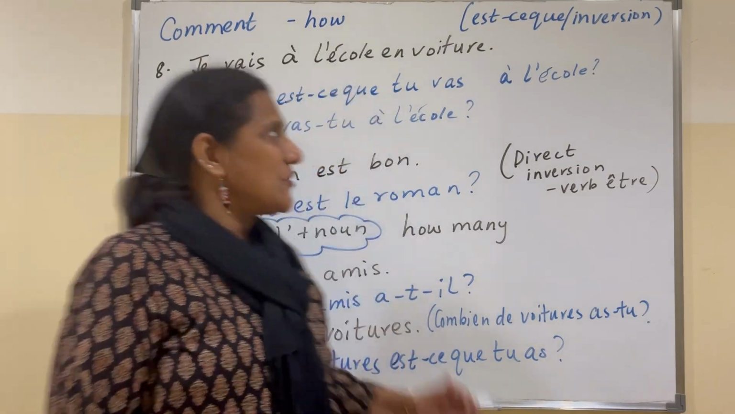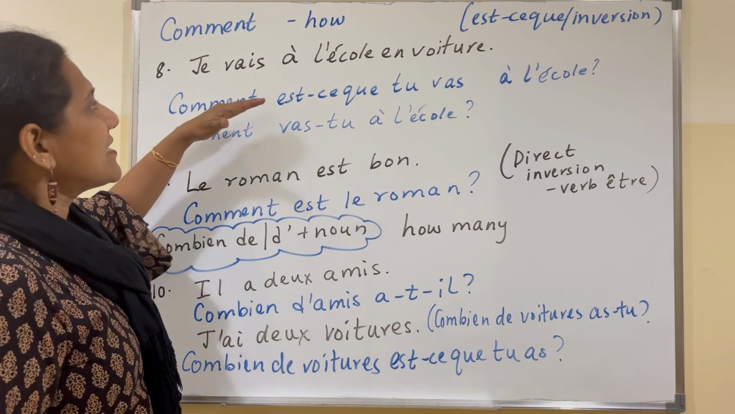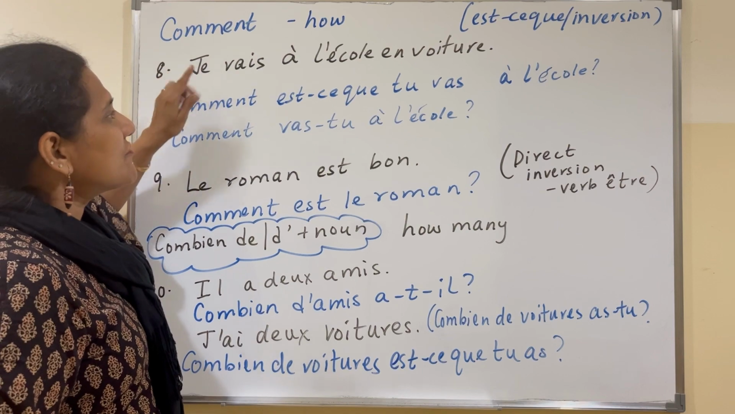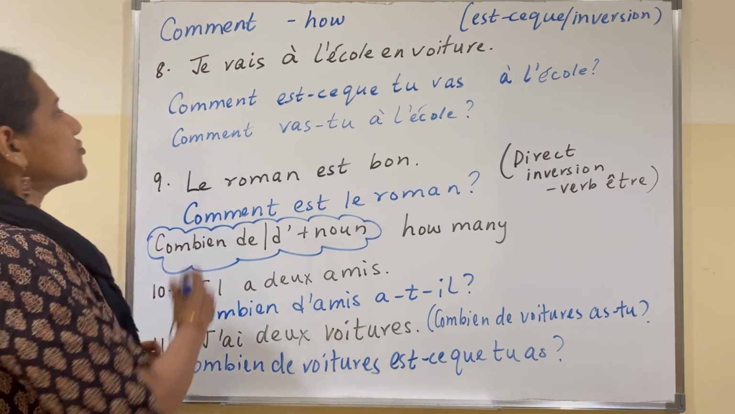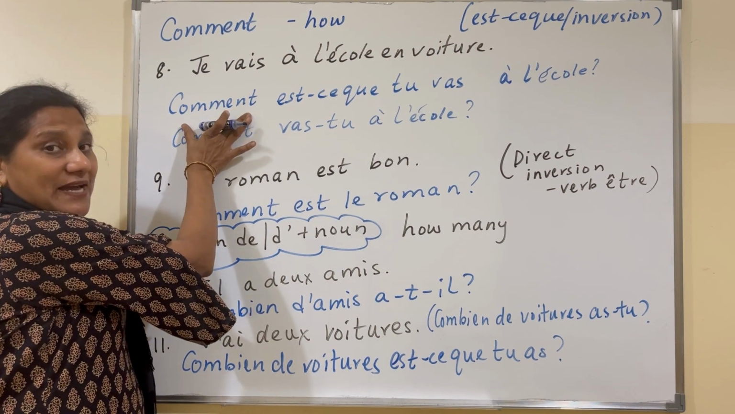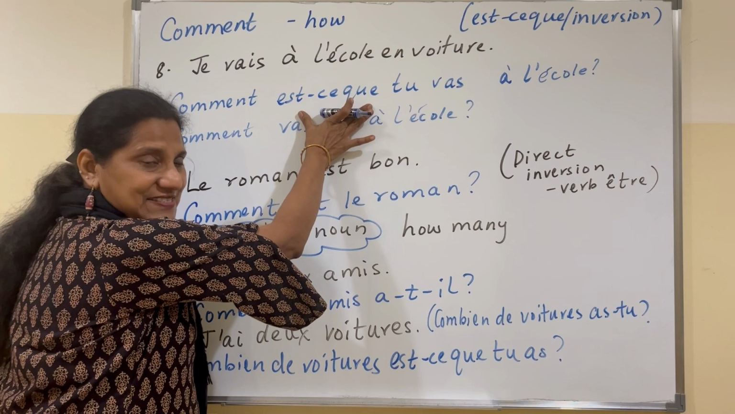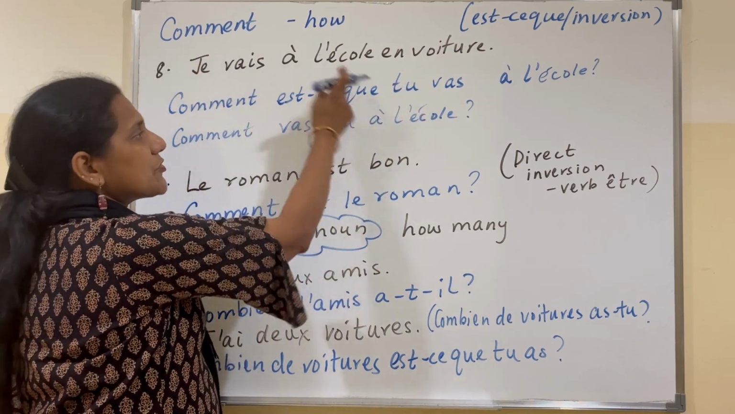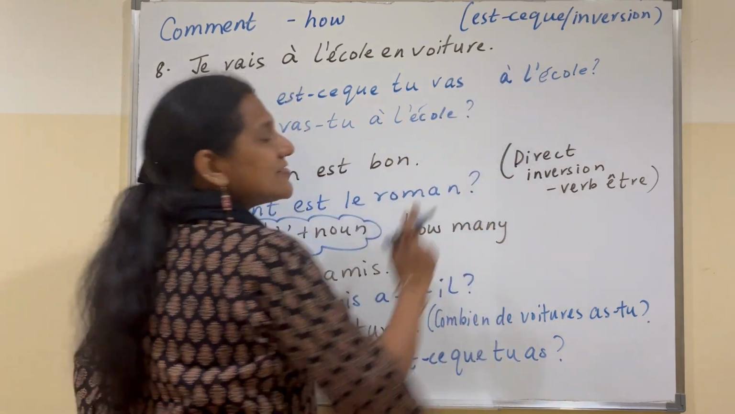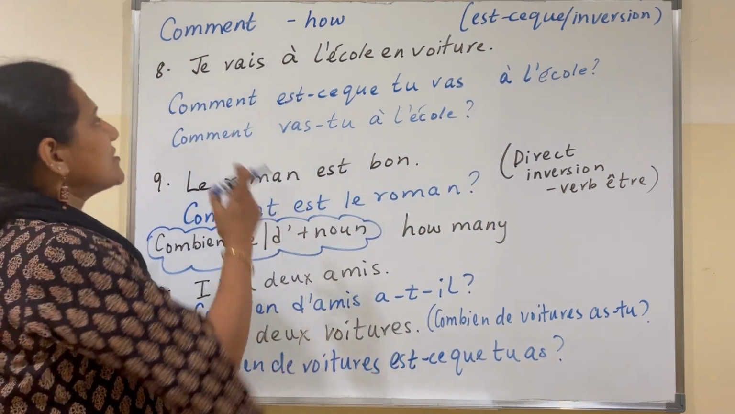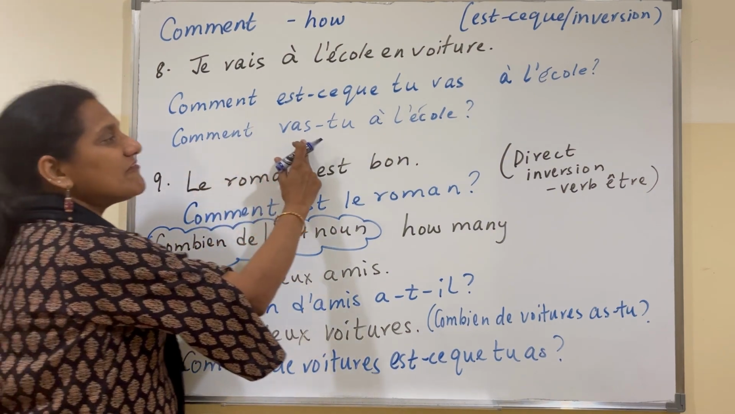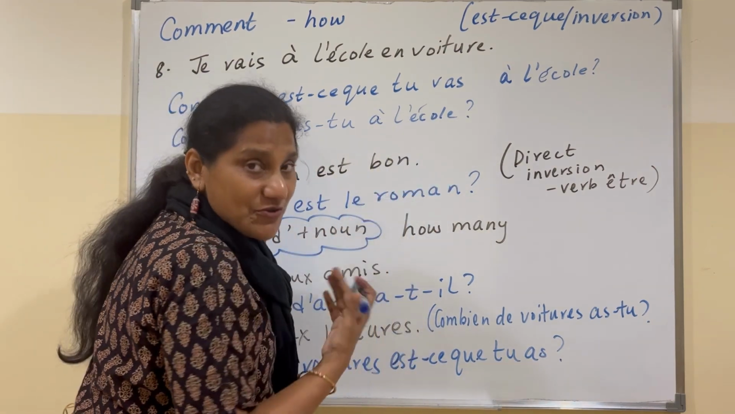Comment means how. So, again the same thing, we can ask the question with est-ce que or inversion. Let's look at an example. Je vais à l'école en voiture. So, write out the question format. How do you go to school? Write out the question format comment followed by est-ce que. Then write the subject pronoun by changing it and the corresponding verb and then write the question extra à l'école. So, if you don't want to use est-ce que, you can also use inversion. So, comment vas-tu à l'école? How do you go to school?